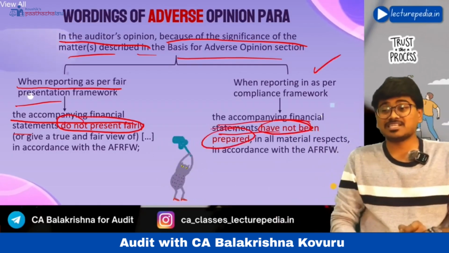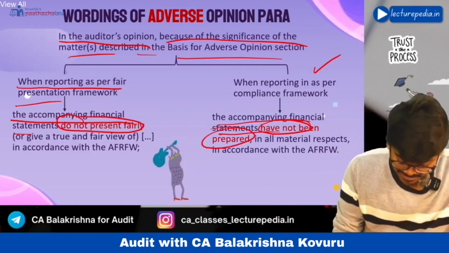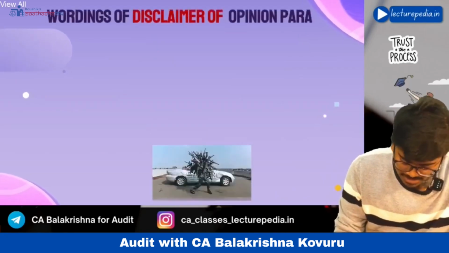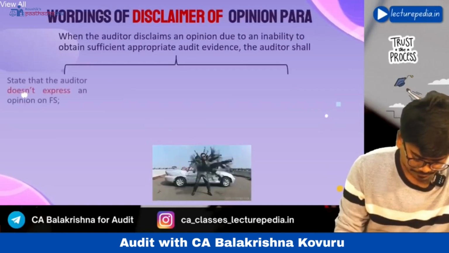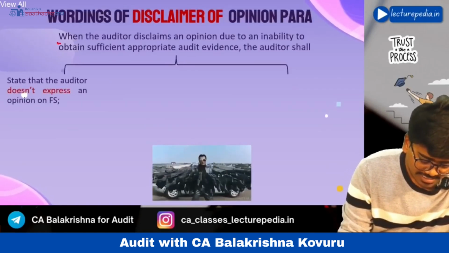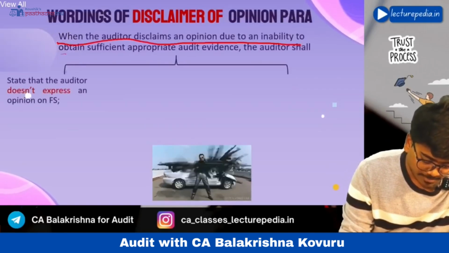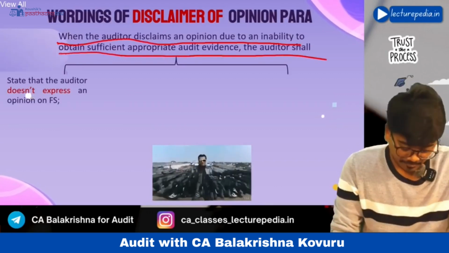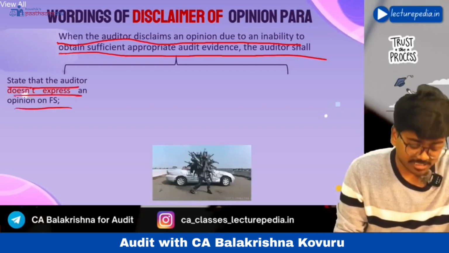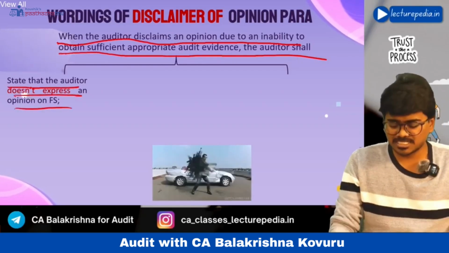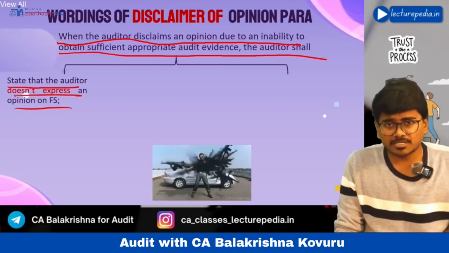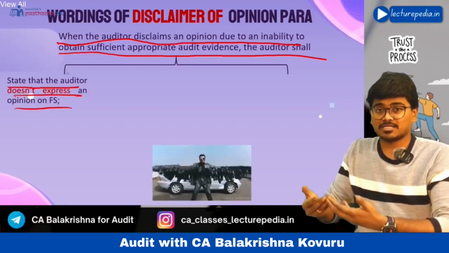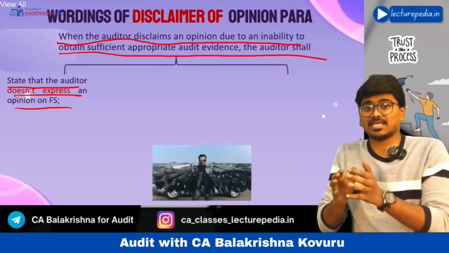Hope that is clear. This is the wording in case of adverse opinion. Next, if you give a disclaimer of opinion, the wording of the disclaimer paragraph: when the auditor disclaims an opinion due to inability to obtain sufficient appropriate audit evidence, then the auditor shall state that the auditor does not express an opinion on the financial statements. See, disclaimer of opinion means you are not claiming any opinion, that is known as disclaimer of opinion, okay.